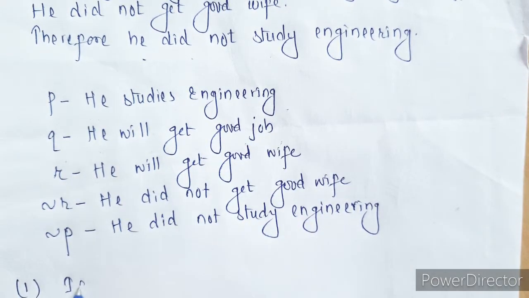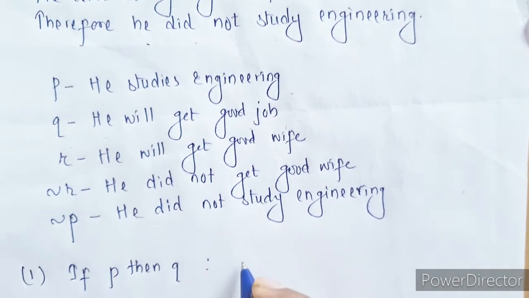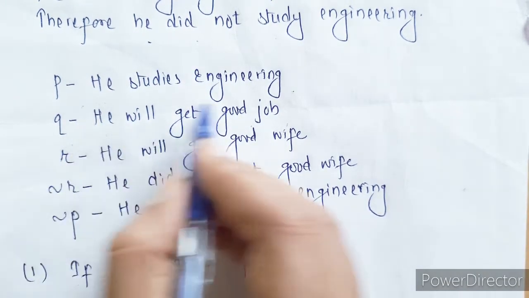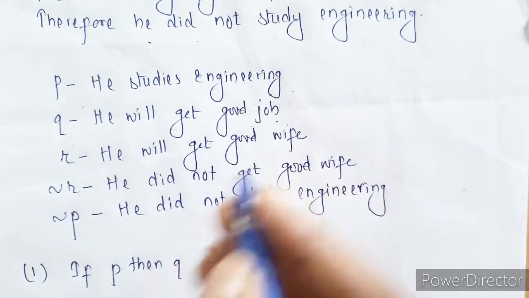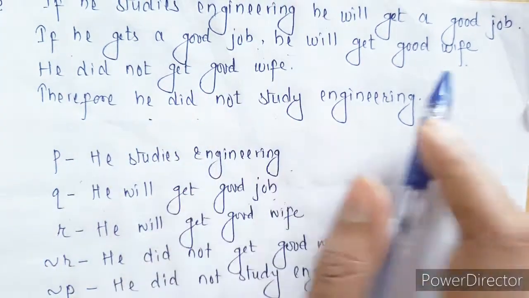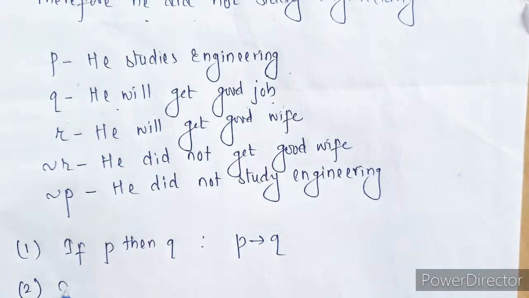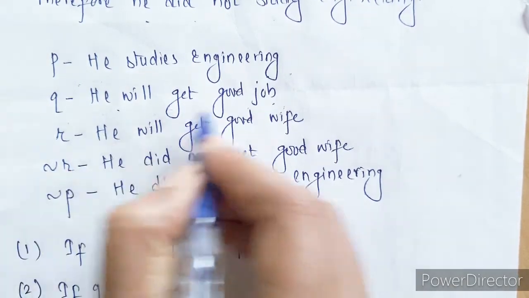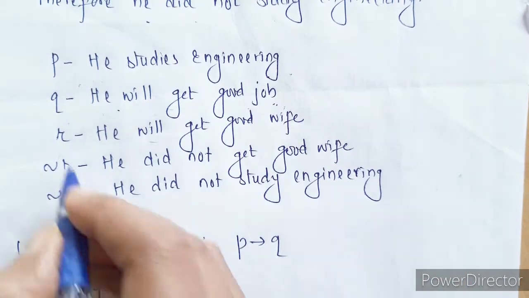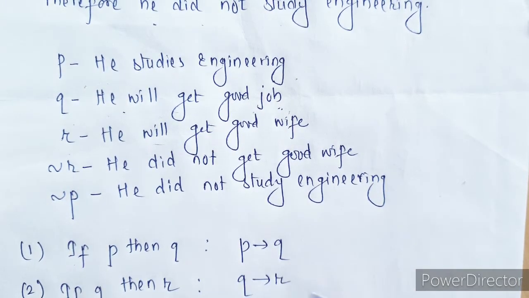That is, if P, then Q, which can be written as P implies Q. Second, if he gets good job, he will get good wife, then R. He is going to get good wife, that is R. So again we can write this as Q implies R.